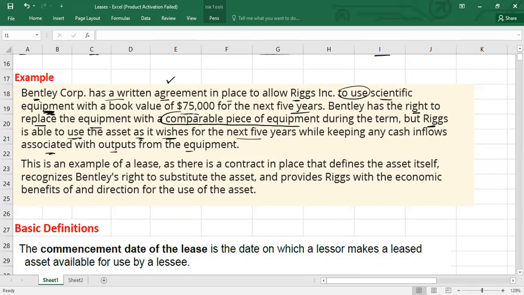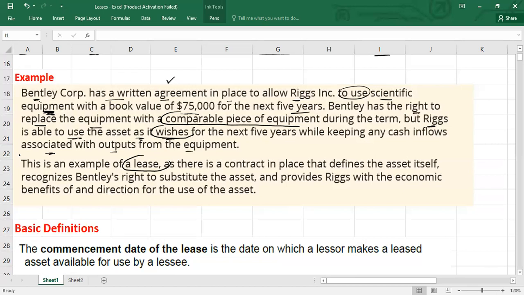The lessee should have control, meaning he can direct the use of the asset as he wants, and whatever the benefits are, the lessee will take those benefits. So these two conditions are met. It means this is an example of a lease. So we can say it is still a lease. I hope it is clear.